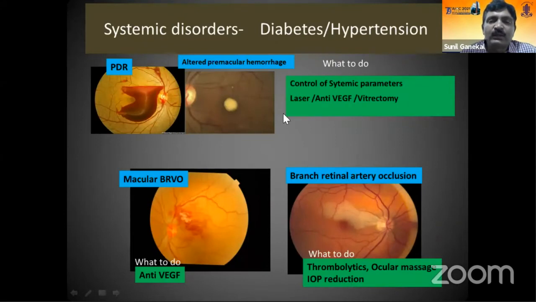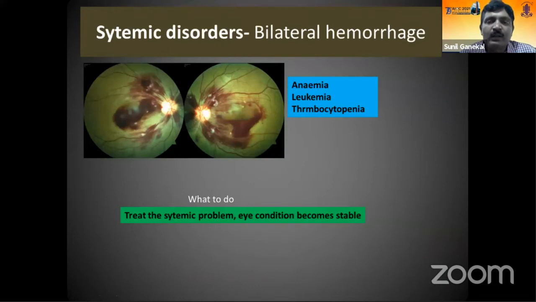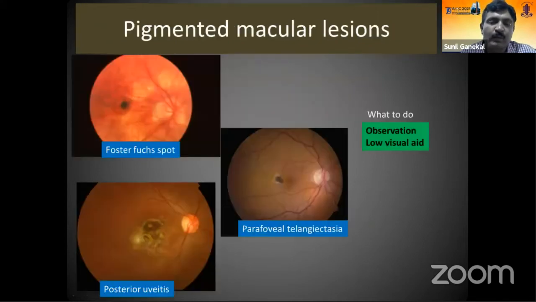Systemic disorders like diabetes and hypertension can cause premacular hemorrhages, vein occlusions and arterial occlusions. These also cause the black patch in the center of the eye. Disorders like anemia, leukemia, thrombocytopenia are systemic disorders which cause bilateral macular hemorrhages. The systemic disease has to be treated to control the eye problem itself.